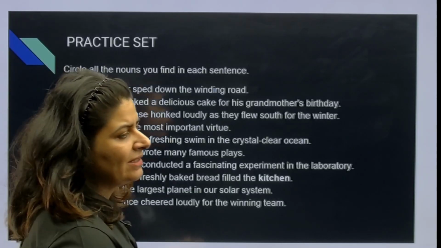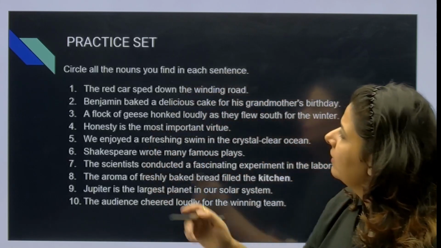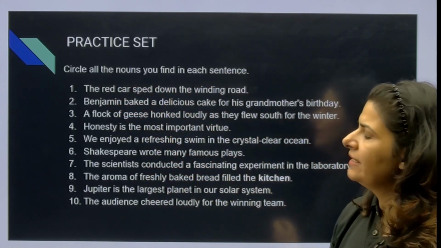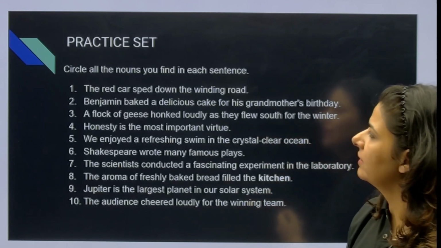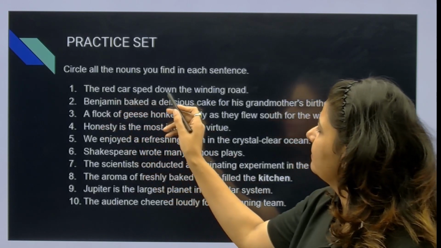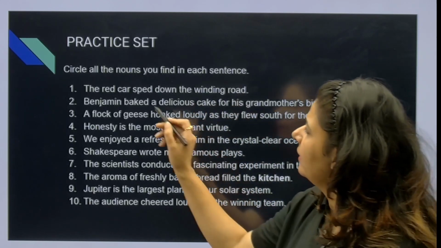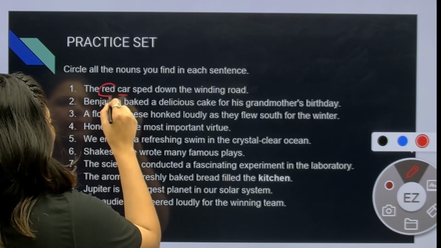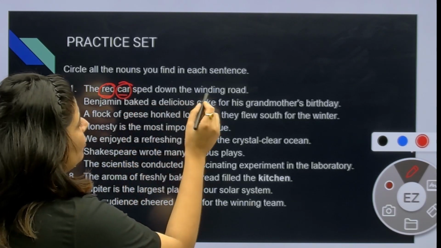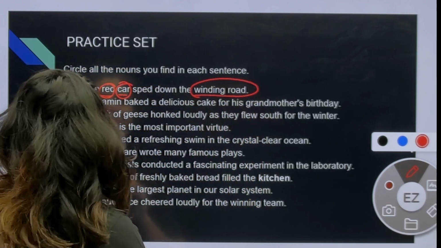Let's do one practice set to understand how much you have understood so far. Circle the nouns you find in each sentence. हर sentence में आपको जो noun दिखाई दे रहा है वो आपको circle करना है. The red car sped down the winding road. So what is a noun over here? Car is my noun. Road is my noun.